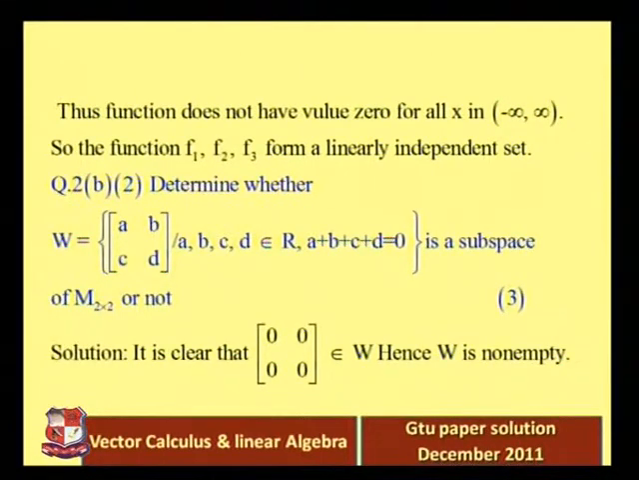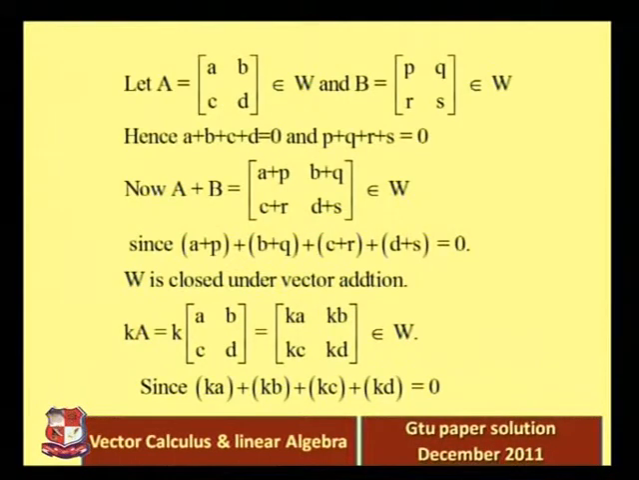If those 2 conditions are satisfied for this subset of the set of 2 cross 2 matrices, then W is a subspace of M 2 cross 2. Okay, so here is the answer. Let A is equal to A, B, C, D belongs to W and B is equal to P, Q, R, S. Just take 2 matrices, 2 cross 2 matrices, both belong to W. Now both belong to W means that both matrices satisfy the condition that the addition of each element is equal to 0.